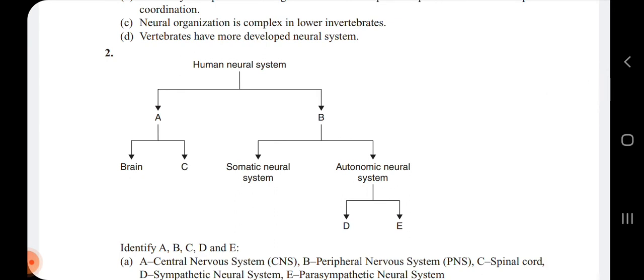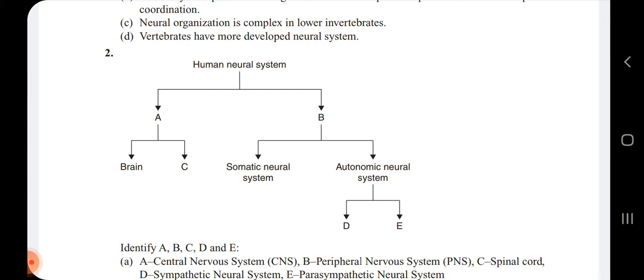Second one, the human neural system. The human neural system is differentiated into two parts. What are those two parts? One is the central nervous system, another one is the peripheral neural system. So A and B are with respect to the central neural system and peripheral neural system. What have they given in this question? A, B, C, D, E. We need to identify what A stands for, what B stands for.